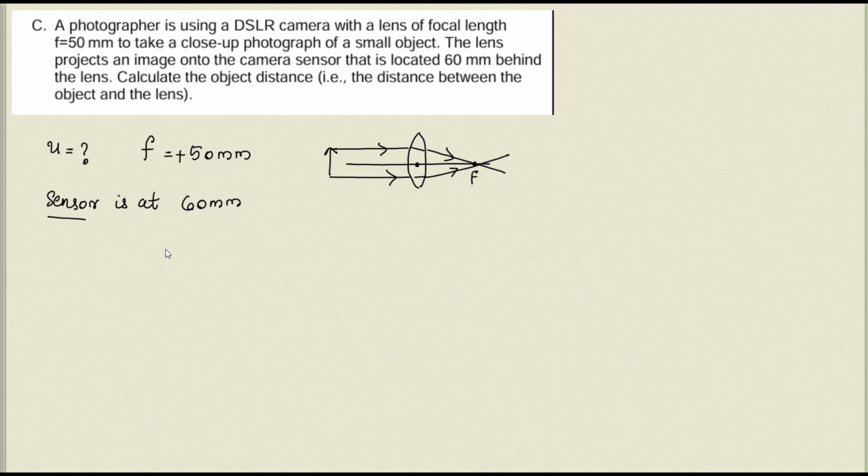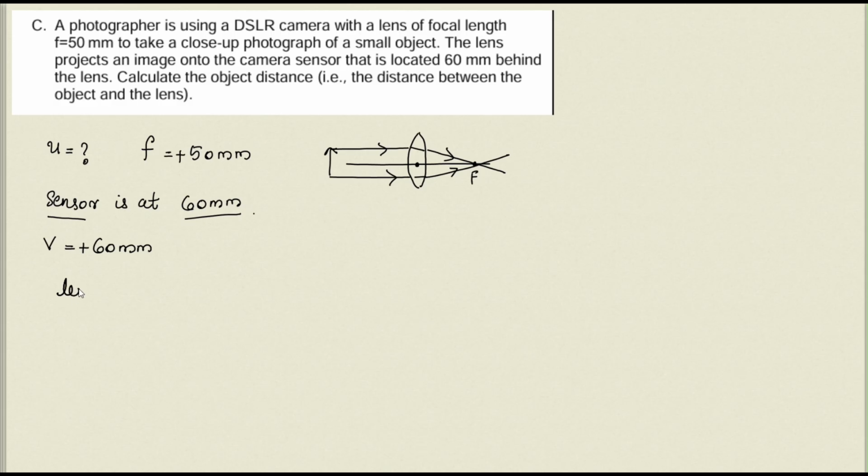That means the image is formed at 60 millimeter, so we are provided with the image distance. So v is equal to 60 millimeter. Positive or negative? You have to apply the sign convention every time when we do the lens formula or mirror formula. The image is formed on the right side of the optic center, isn't it? So we can take it as positive. It's given in the figure itself. So v equals positive 60 millimeter. We have to find u.